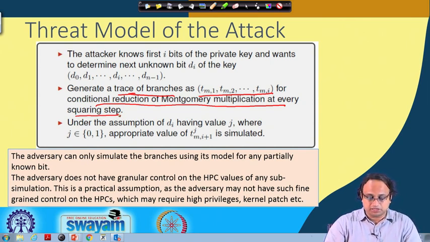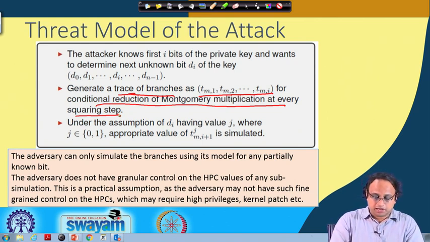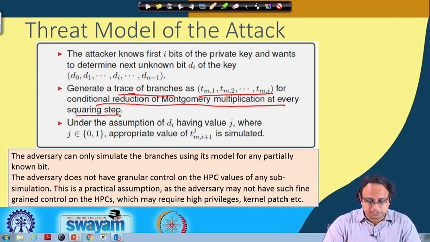Remember that the ith bit can have the value either 0 or 1, and based upon that we make a prediction. We simulate an appropriate value of Tmi plus 1j, that means the next corresponding branch taken or branch not taken for the conditional reduction of the Montgomery multiplication of the squaring step. The adversary can only simulate the branches using its model for any partially known bit. This partial simulation can only be performed by using the simple model, which is the 2-bit predictor model that I described, and the adversary does not have any granular control on the HPC values of any sub simulation.